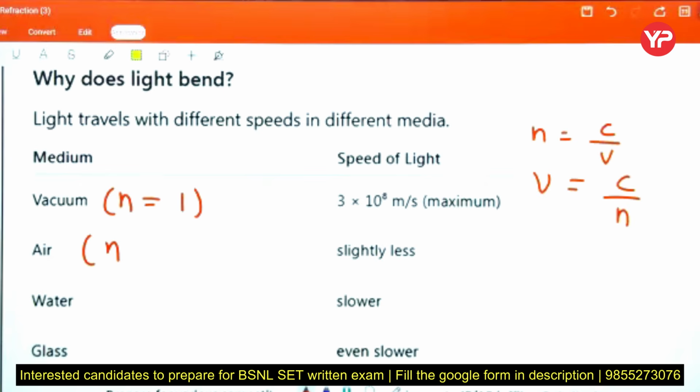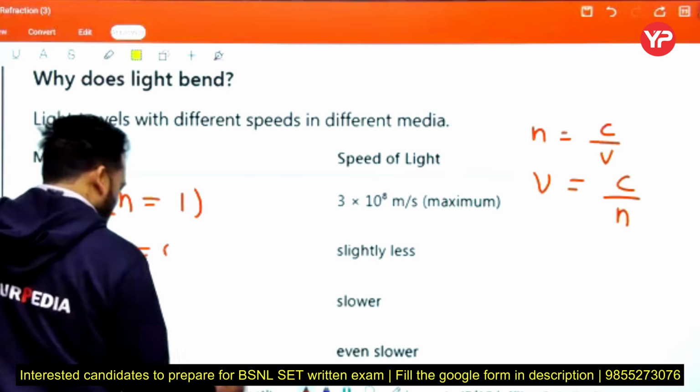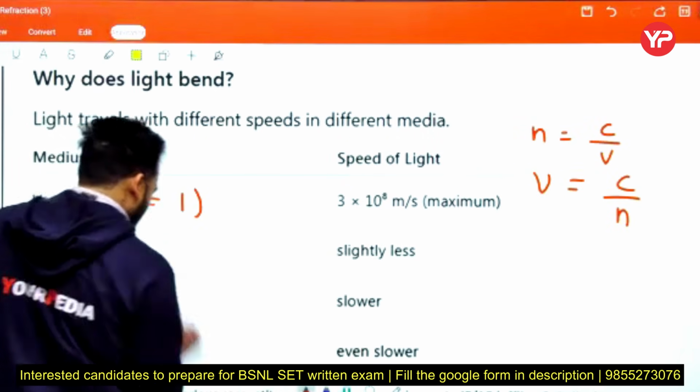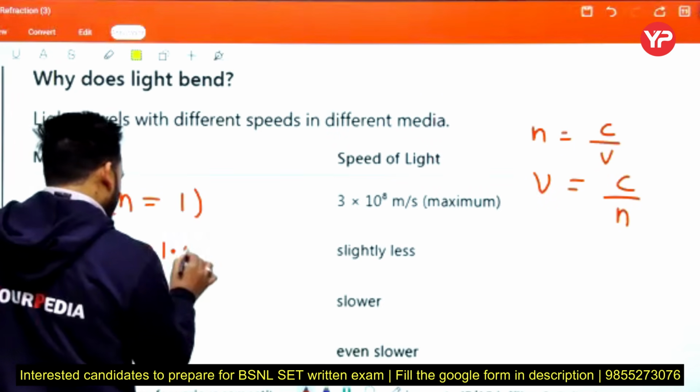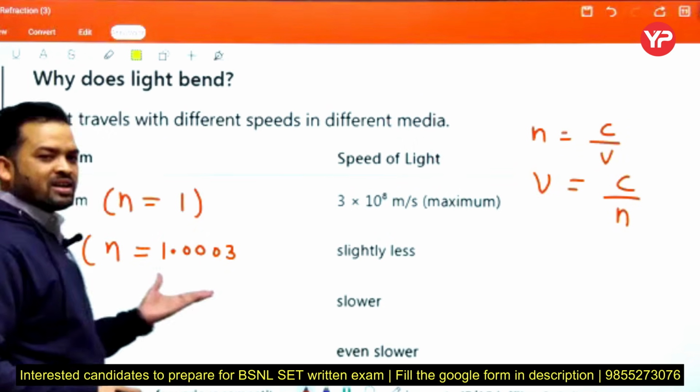Okay, no problem. See, for air it is approximately 1.0003, or this is approximately 1.